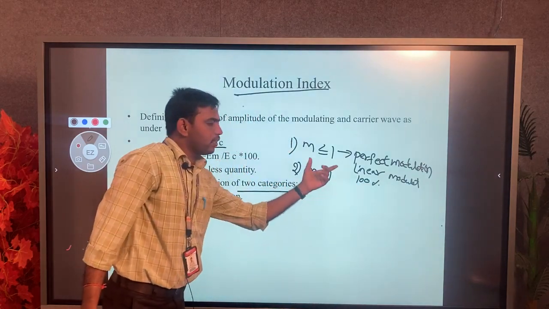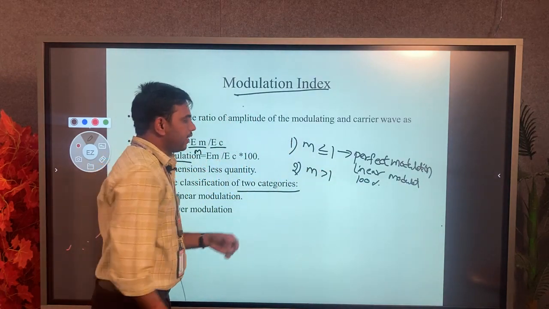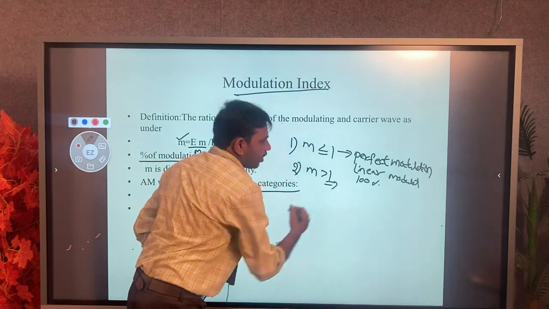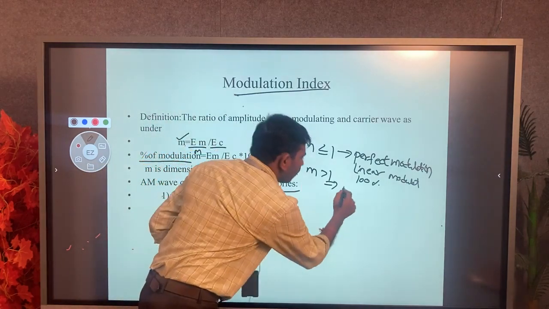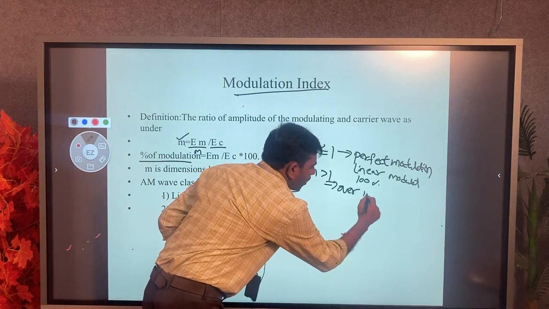When the m value is greater than 1, it is called over modulation or distortion.